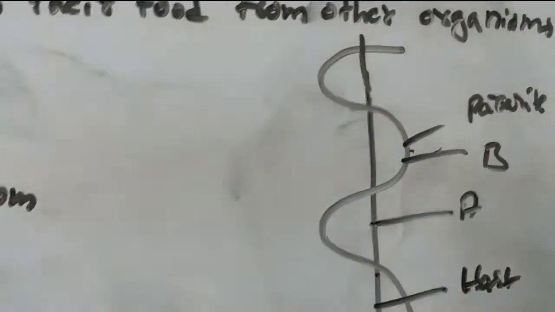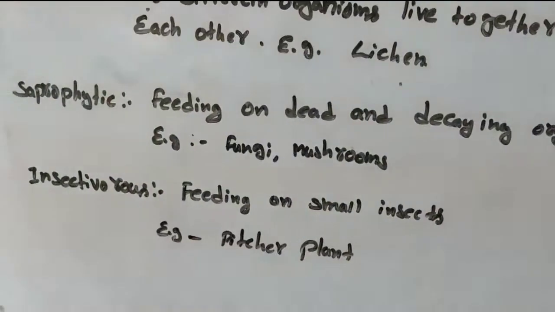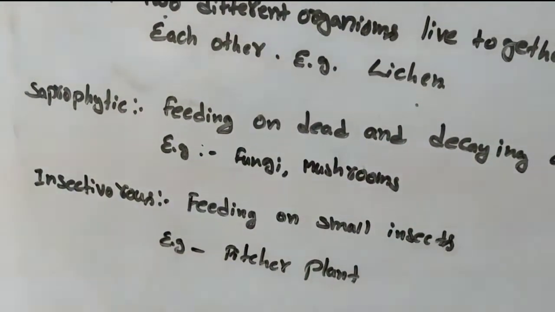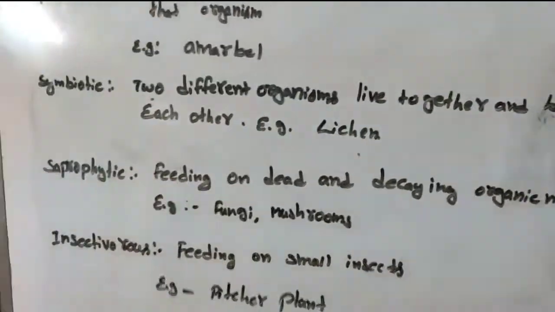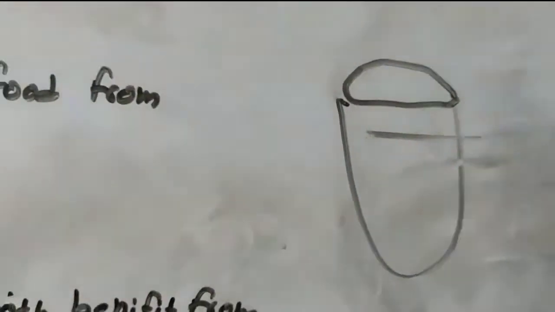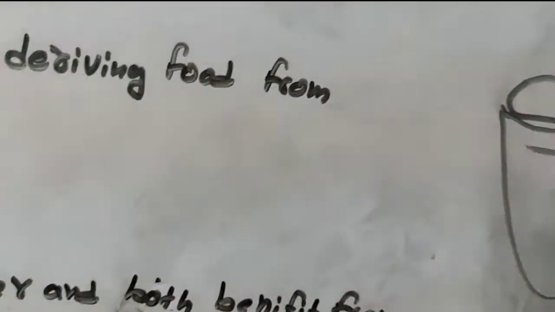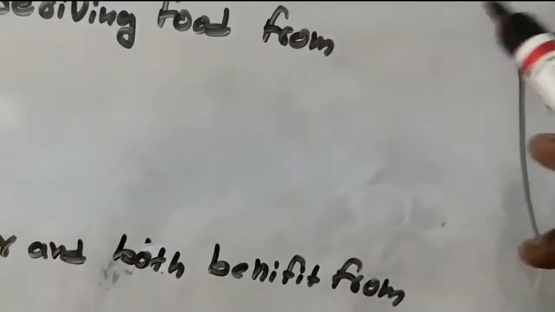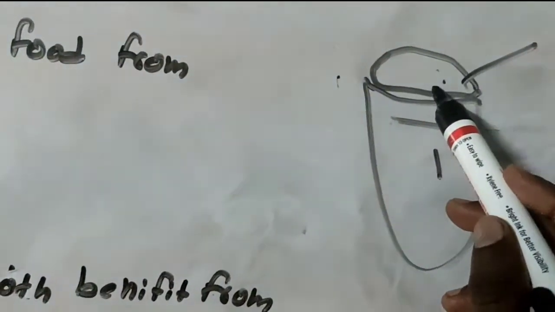This is parasitic mode of nutrition. An example of insectivorous mode of nutrition is the pitcher plant. Let's see how this plant's leaf looks. The leaf looks like a pitcher and its rib is just like a modified lid. This is the pitcher and this is the lid, with its base. When the lid is open and any insect passes through this pitcher, what will happen?